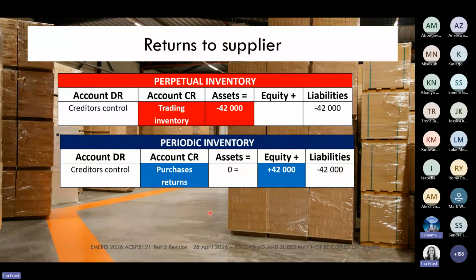And the next thing that I want to draw your attention to is the impact of purchase returns on owner's equity. So please take very specific note of the impact of purchase returns on owner's equity. Just have a look there. I have got a plus next to my owner's equity. Okay, so purchase returns will result in an increase of owner's equity.